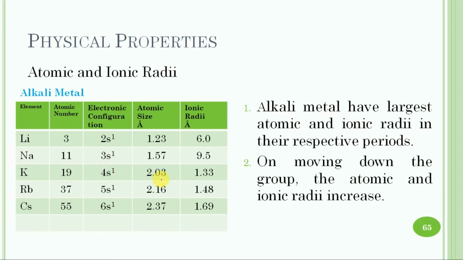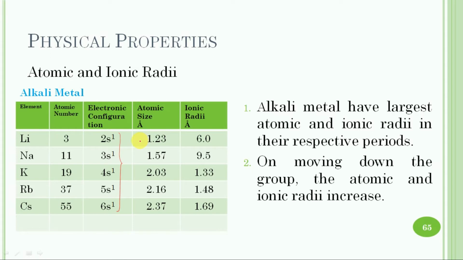Physical property: atomic and ionic size. Alkali metals have the largest atomic and ionic radii in their respective periods. On moving down the group, the atomic and ionic radii increase, and it is due to the fact that as we move down, although the nuclear charge increases, at the same time a new principal shell is added in the atoms. So ultimately as we move down, the size of the atom and ion increases.